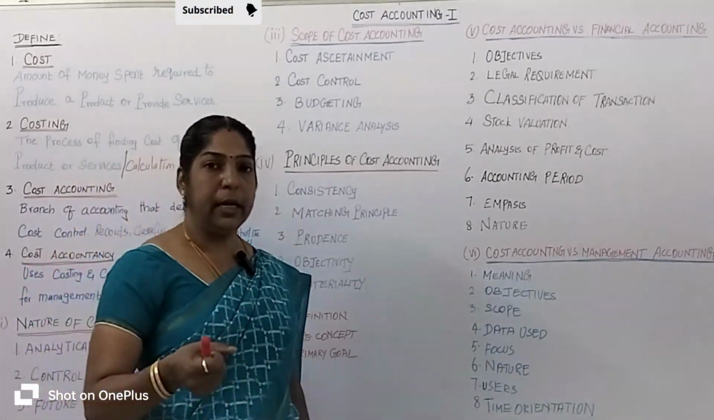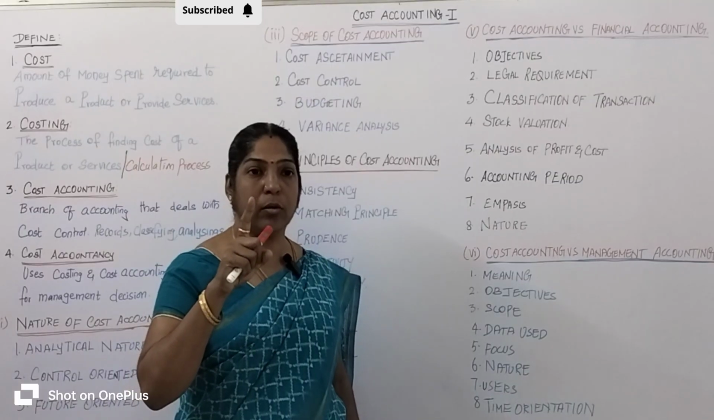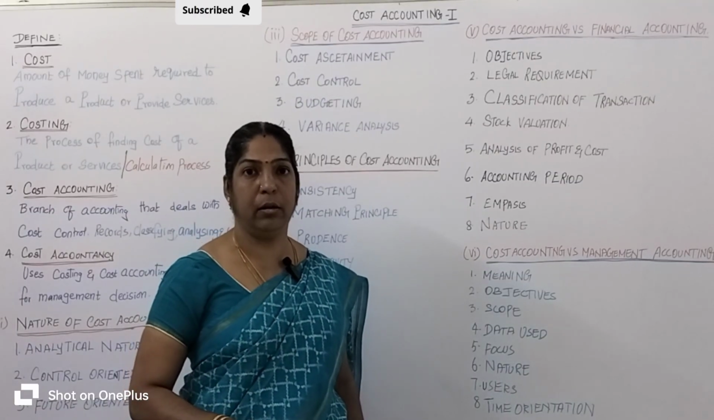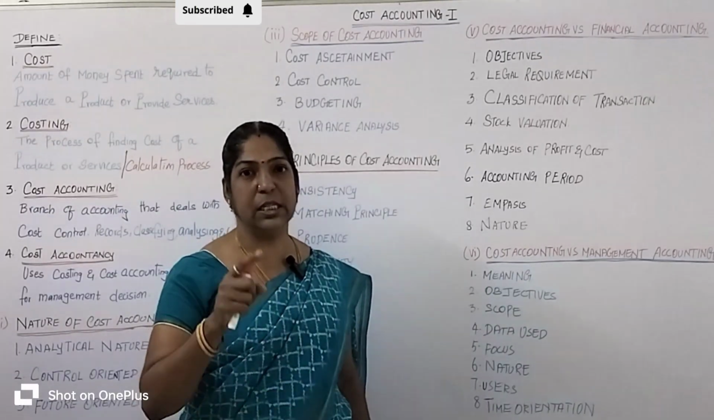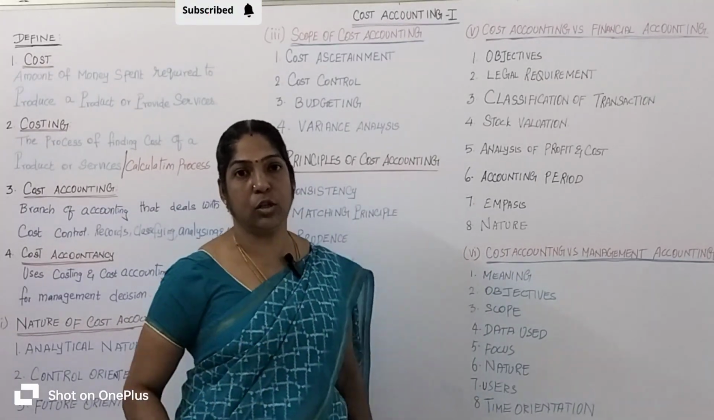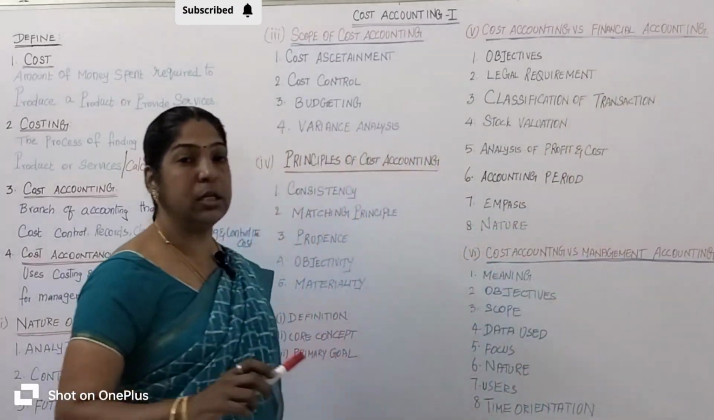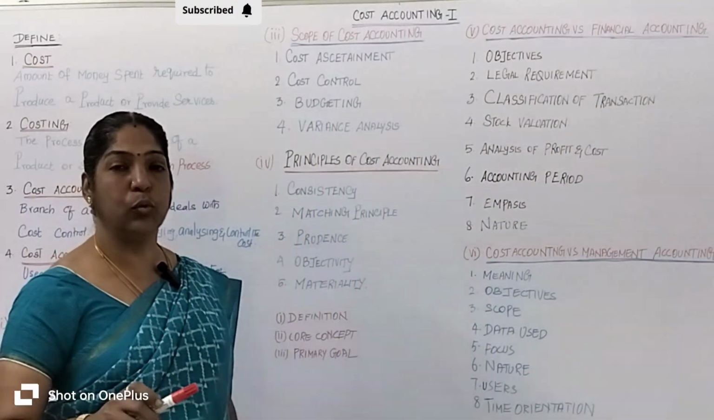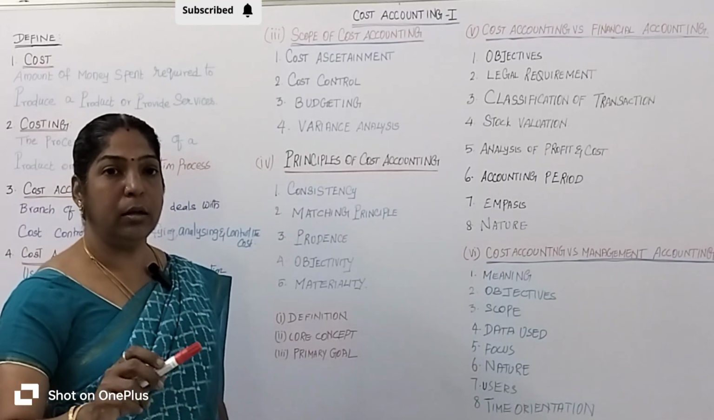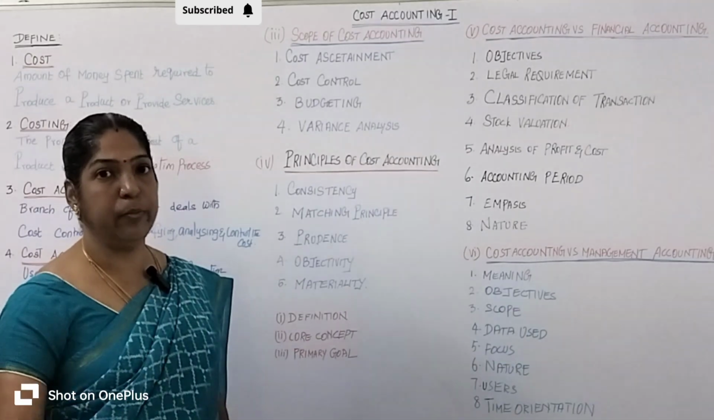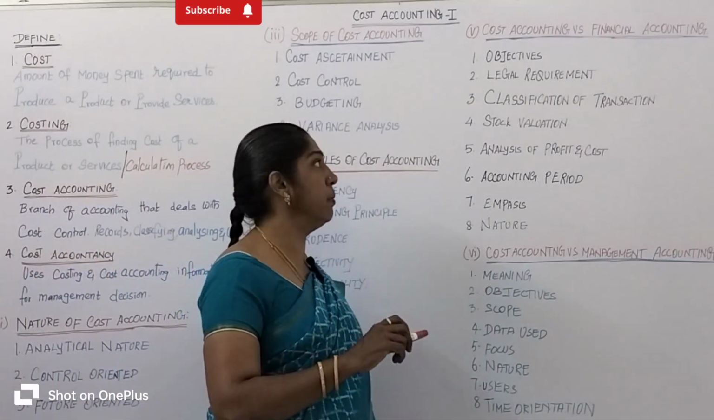For example, in a furniture manufacturing company, what is the cost of production for one chair? The cost of production of one chair is 2,000 rupees. That is the main objective of cost accounting. What is the main objective of financial accounting? Financial accounting focuses on finding the profit and loss of the company or business. The profit of the business is 3 lakh rupees. That is its main objective.